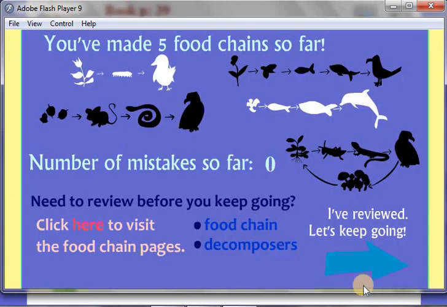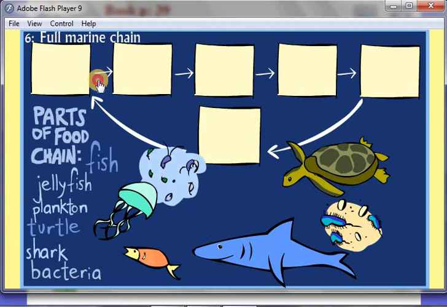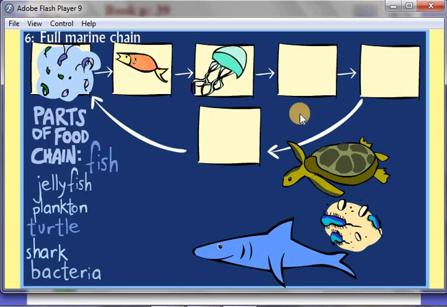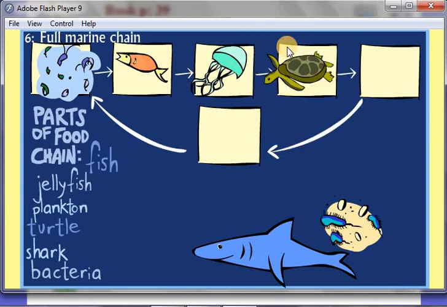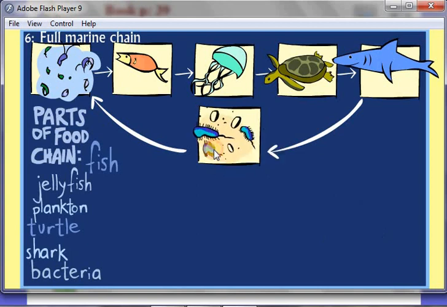Another chain also, we have here what we call phytoplankton, which are microscopic plants. They are eaten by fish. The fish is eaten by a jellyfish. The jellyfish is eaten by the turtle. The turtle is eaten by the shark. And when the shark dies, it is decomposed by bacteria.